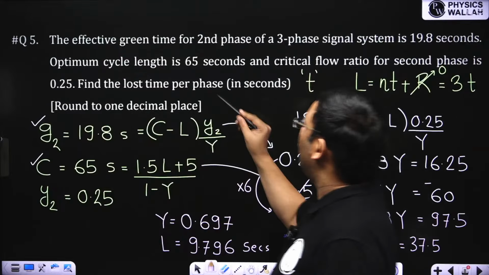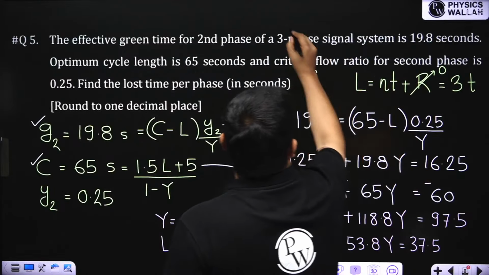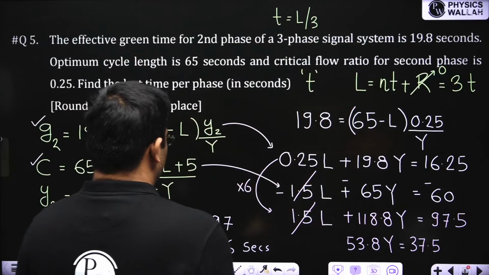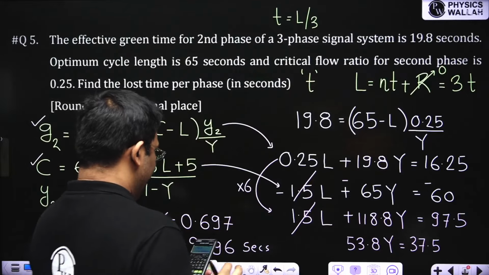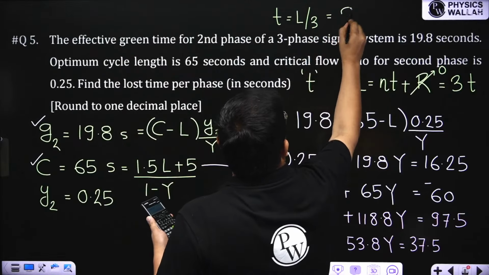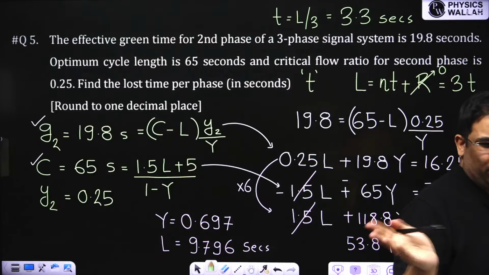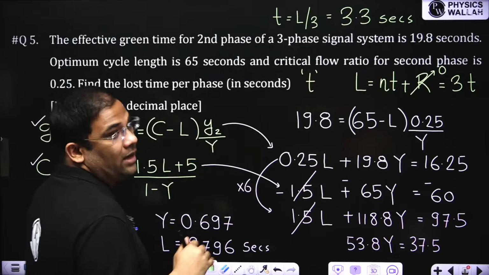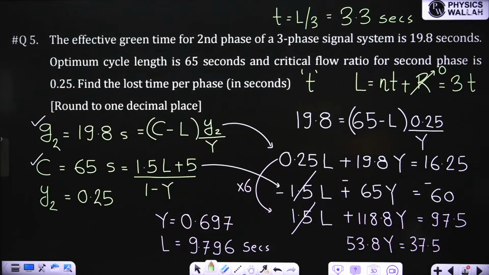Here it was asked: lost time per phase. So how will I get it? This t will be equal to L by 3, because 3 phases are there and this is the total lost time. If I divide it by 3, I'm getting 3.26 something. It is written to round to one decimal place, so they can write this as 3.3 seconds. They might give a range of 3.2 to 3.4. They will give you a range if they ask such questions, so don't worry about that. But if you get 3.8 seconds, then it is a wrong answer. It should be in some close proximity.